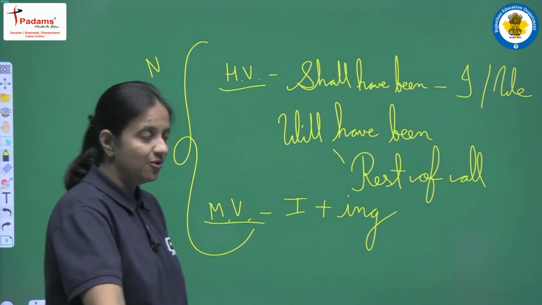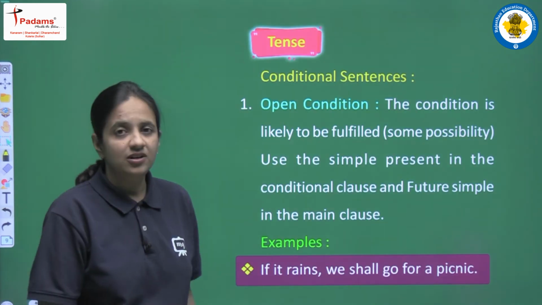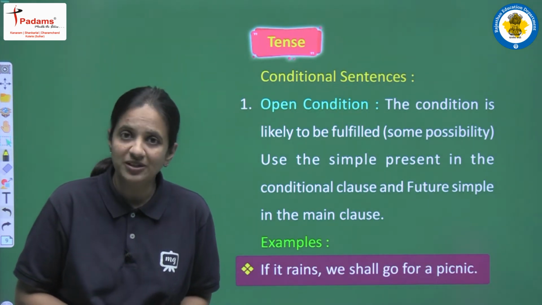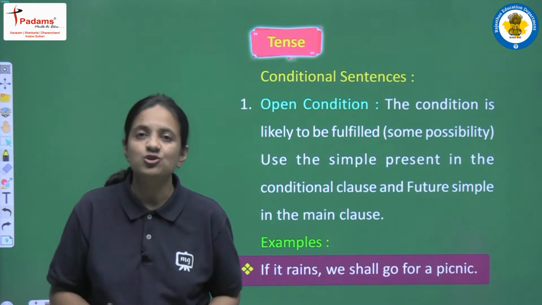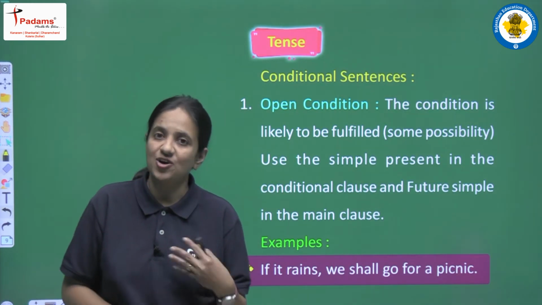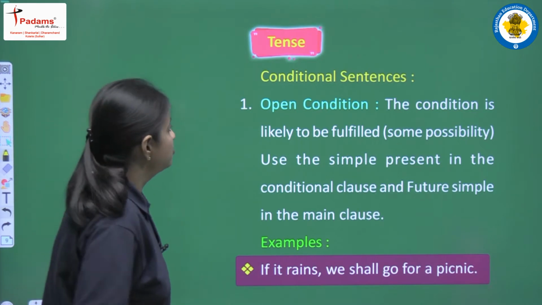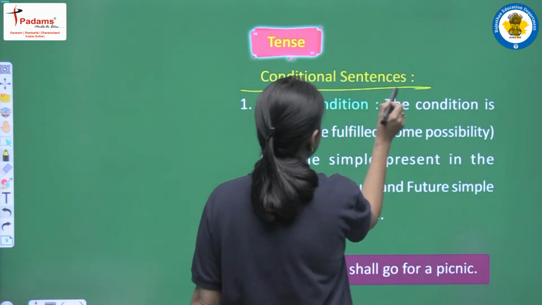Okay, so now next moving on, let's discuss some of the other things. हमने टेंस तो कंप्लीट कर लिए हैं, बट टेंस में ही कुछ टॉपिक्स और भी आते हैं, कुछ पॉइंट्स और भी आते हैं. So now let's cover all the other things. So first of all, we are having conditional sentences.